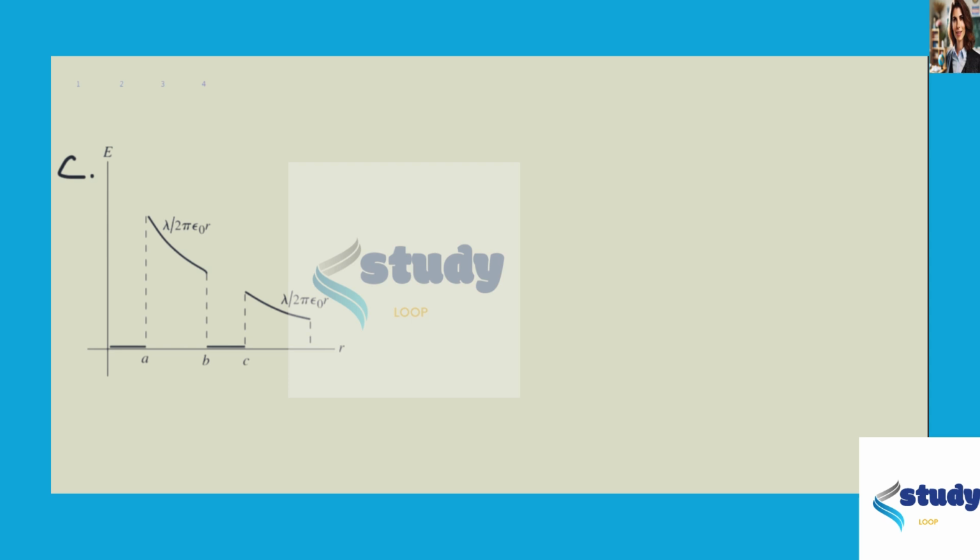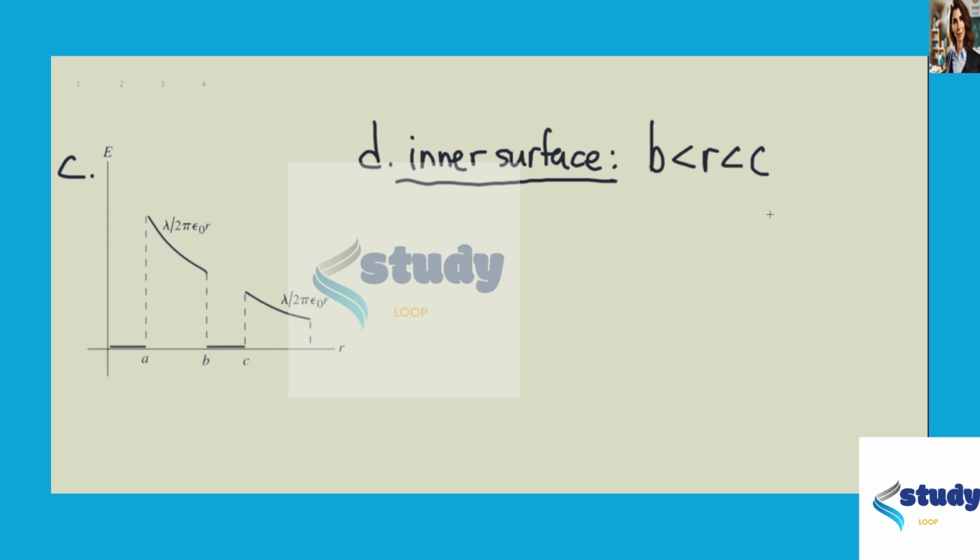And for part D, for the inner surface, we're going to apply Gauss's law to a Gaussian cylinder with radius R, where B is less than R is less than C. We know the electric field on the surface, so now we need to calculate the enclosed charge.